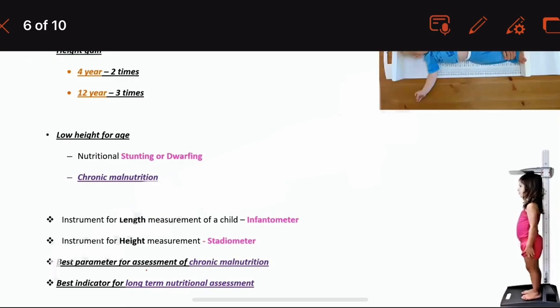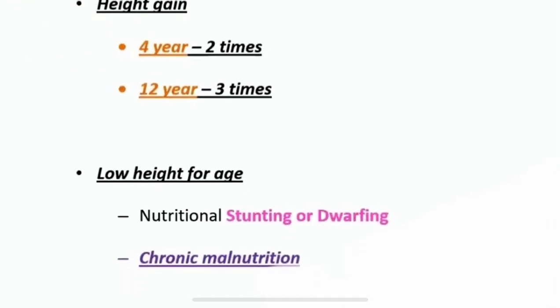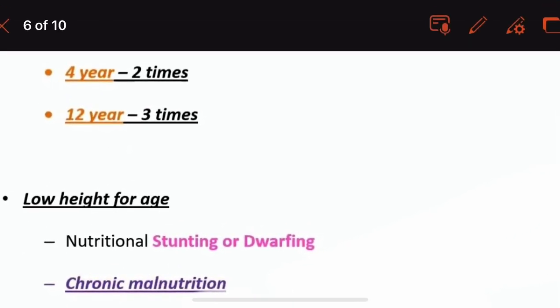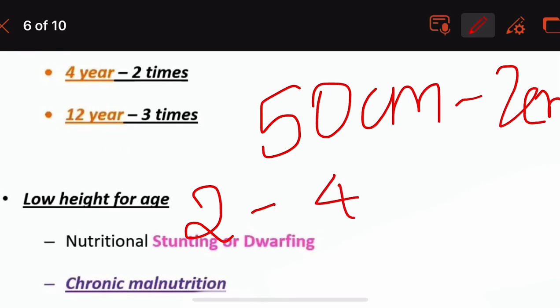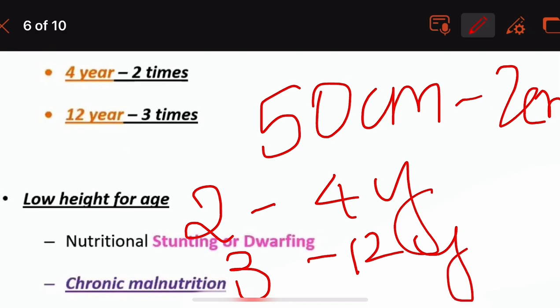Moving on to height for age, the height gain. We have 2 MCQs. We know at birth the height will be 50 centimeters. The length of the baby will be 50 centimeters. And it will reach 2 times at the end of 4 years. And it will be 3 times the height at the end of 12 years.